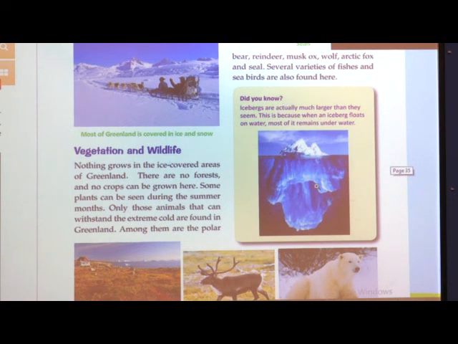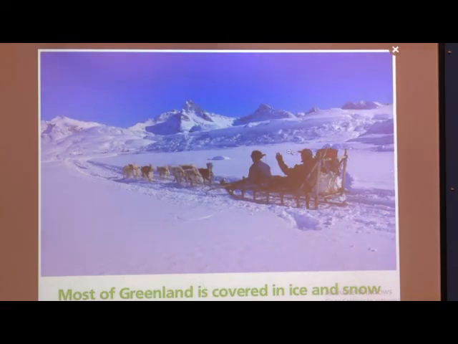See, you can see it is all sea, surrounded by water. So fish are also found here. Now in this picture, can you see the snow? See how it is all covered with the snow. Most of Greenland is covered in ice and snow. So this is how Greenland is all covered with ice and snow.